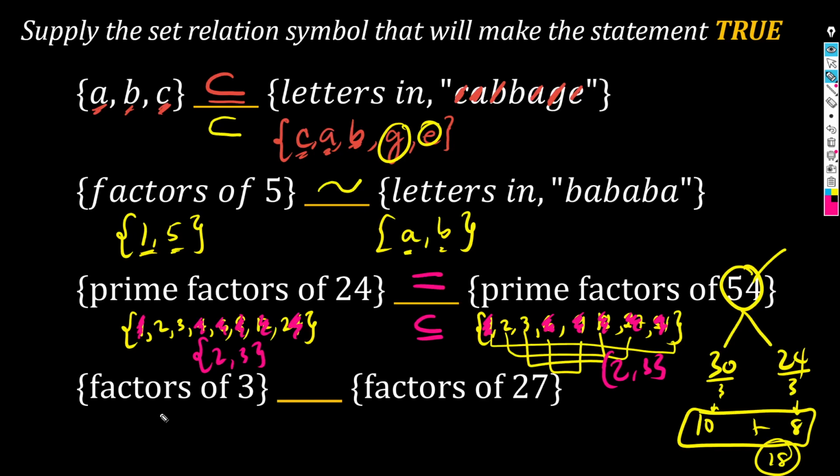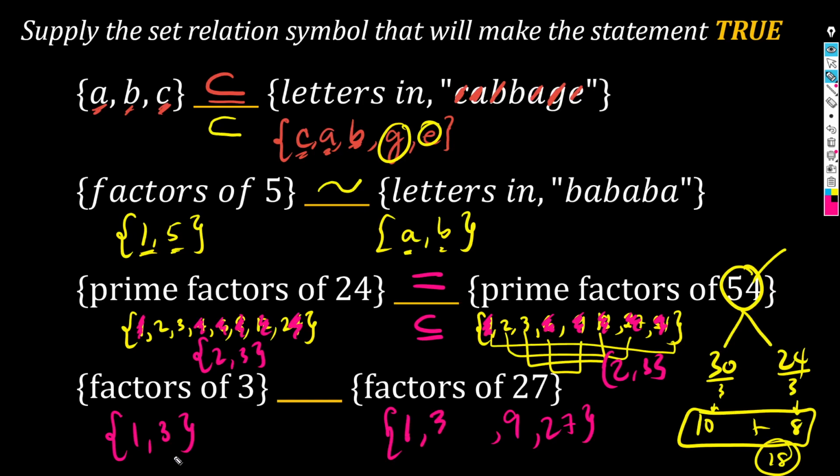Okay? And finally, we have the factors of 3, blank, the factors of 27. Sino ba yung factors ni 3? 1, 3. Tama? Sino ba yung factors ng 27? Ulit, medyo malaki na yan, ano? Pwede tayo mag-start with 1, end with 27. Okay? Then, pasok. 2, nope, not a factor. 3, yes. Factor ng 27 yan. Sino kasunod? 9. Okay? Meron pa bang iba? 4, no. 5, no. 6, wala na. Ito lang sila, 4. Okay?